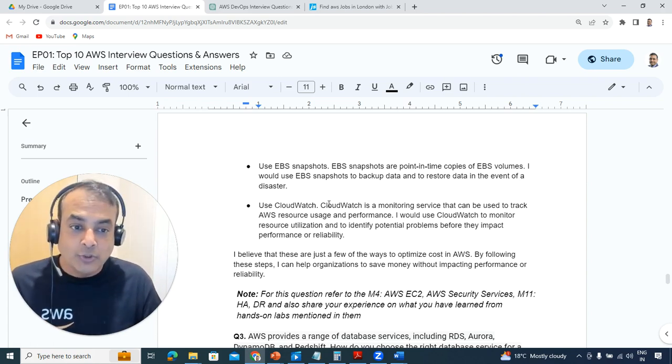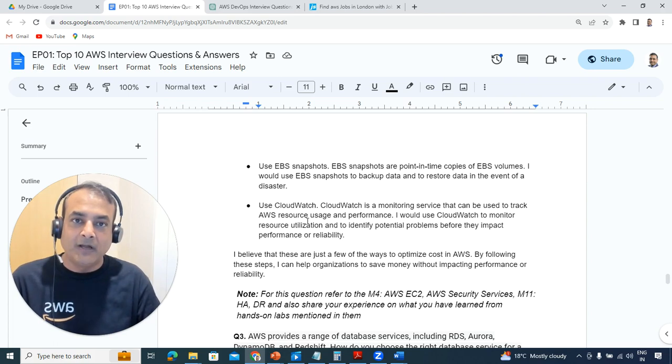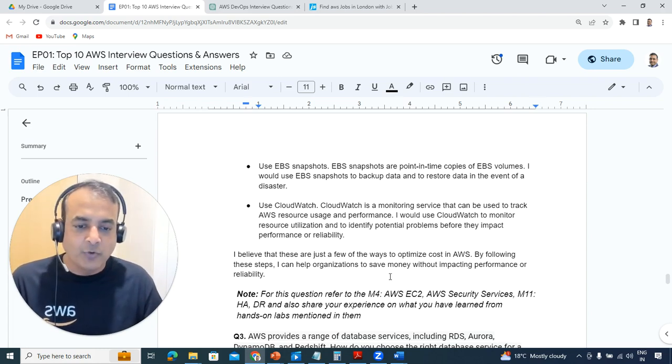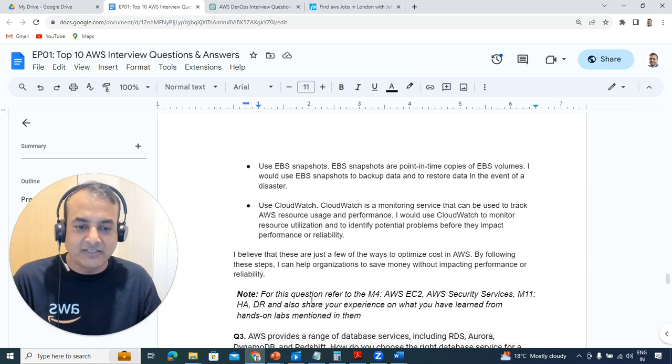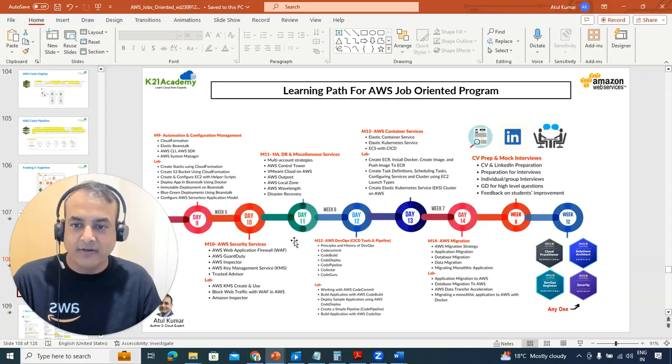Now, there's another tool, CloudWatch, which will show you how many resources are being tracked and used, performance, etc. So CloudWatch is good as well. And to answer a lot of these things, you can look at module 4, which is about AWS EC2 instances, the security module, and then high availability and disaster recovery, which is module 11.